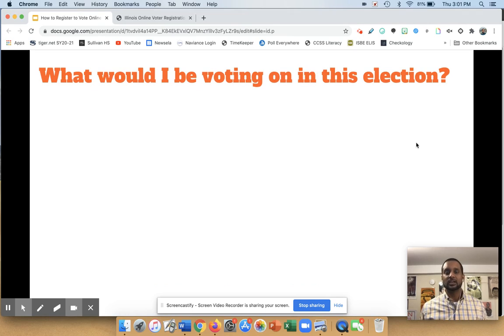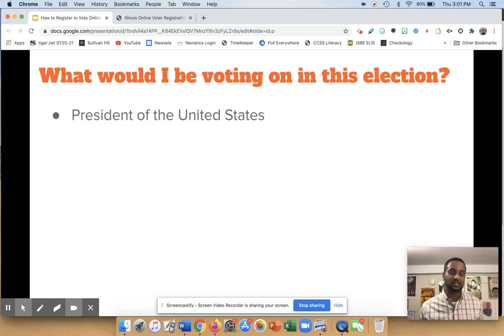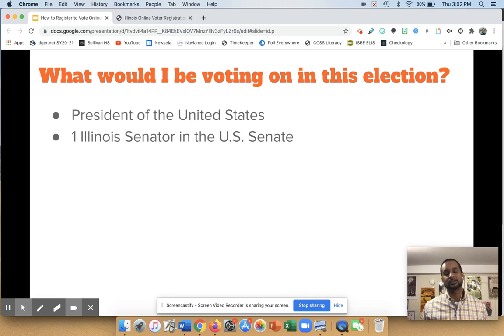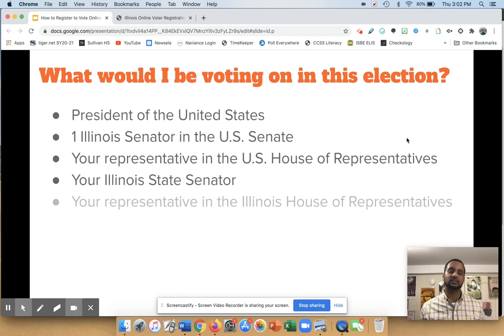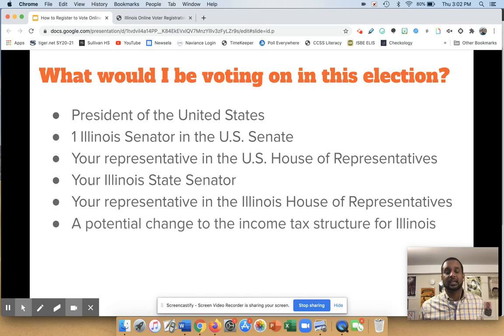All right. So one thing that's helpful to know about is, what's on the ballot? What would I be voting on in this election? So obviously there's the election for president of the United States, but there's also an election for one of Illinois' Senate seats. If you live near Sullivan, you will be voting on your representative in the U.S. House of Representatives. You would also be voting for your Illinois state senator, also your representative in the Illinois House of Representatives. And something that could affect all of us is a potential change to the income tax structure for Illinois.